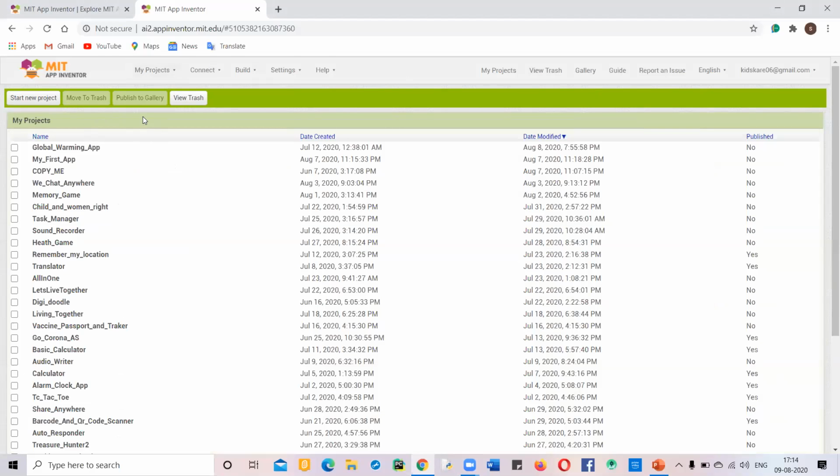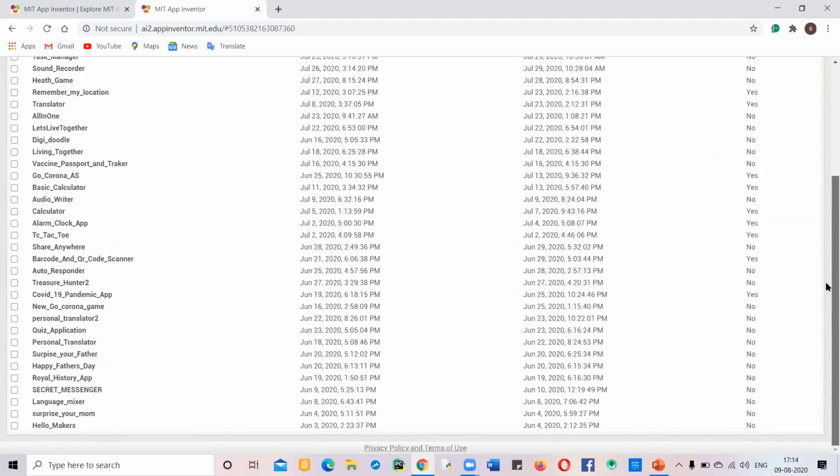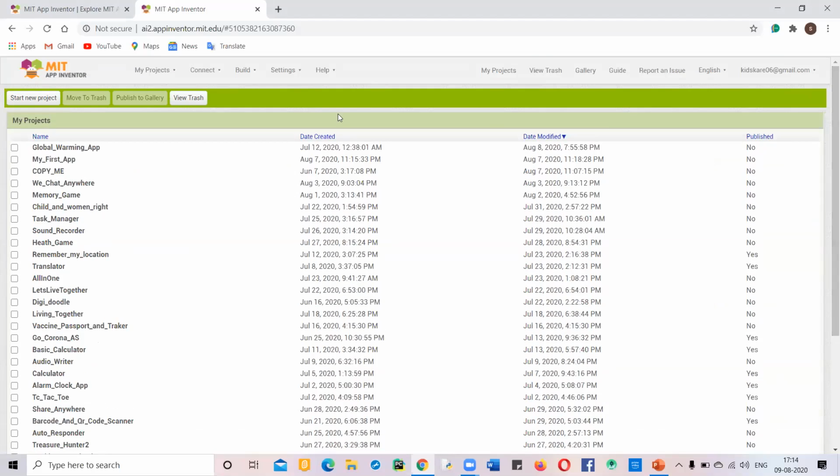And now you will reach this screen. So these are my apps. I am using MIT App Inventor since 2-3 months and I have made many apps. What do we have to click? You have reached the screen.